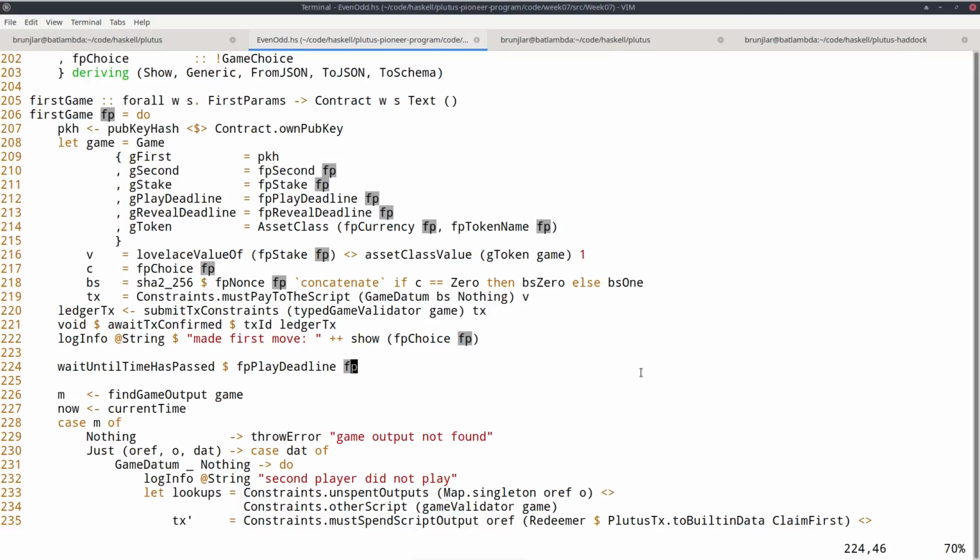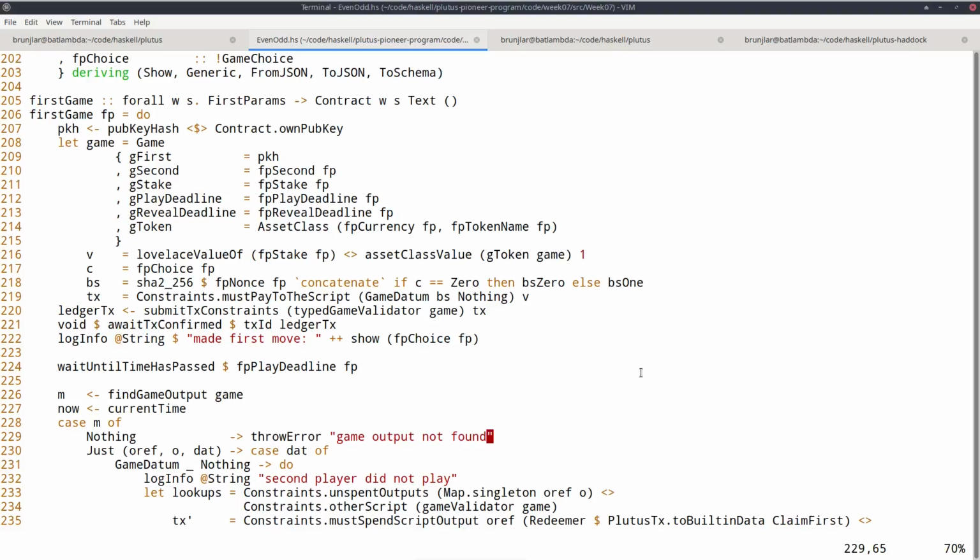And then there are several cases. So we check whether we find a UTXO containing the NFT. If we don't find it, then something has gone very wrong, that can't actually happen because this can't just disappear. We know we just produced the UTXO at this address, and all anybody else, the second player, can do is make a move, but that doesn't destroy the UTXO. I mean, it removes the UTXO but produces a new one at the same address again. So we should find it. There's no way we cannot find it. But nevertheless, if that happens, then I'm throwing an exception, but normally we will find it.